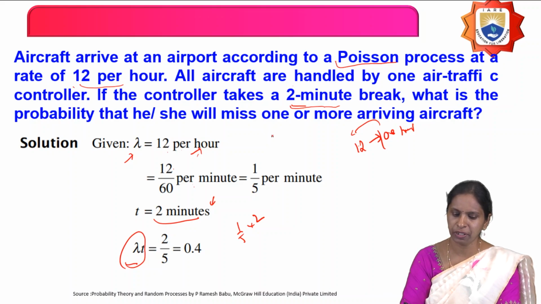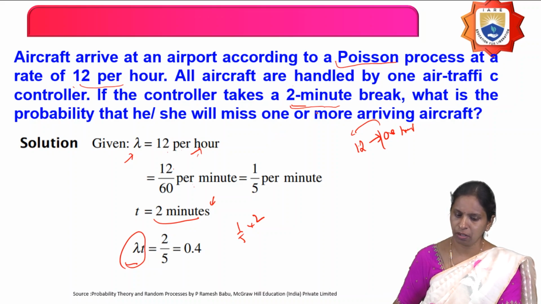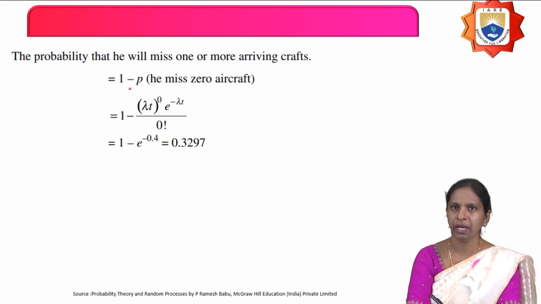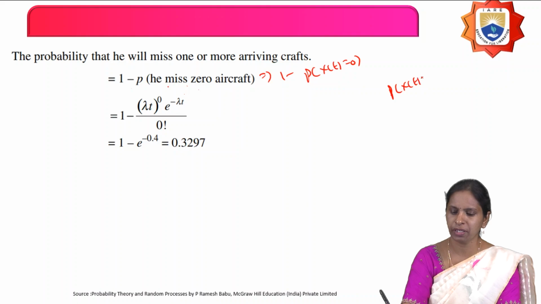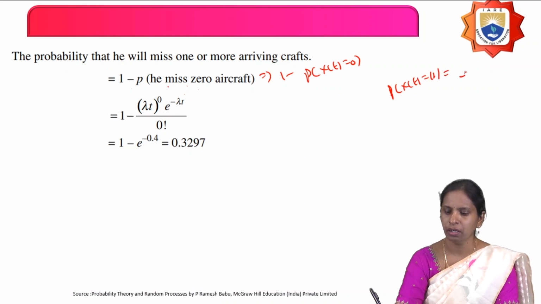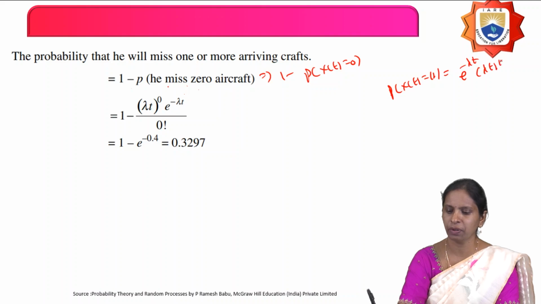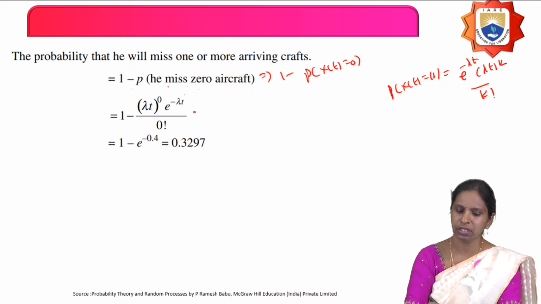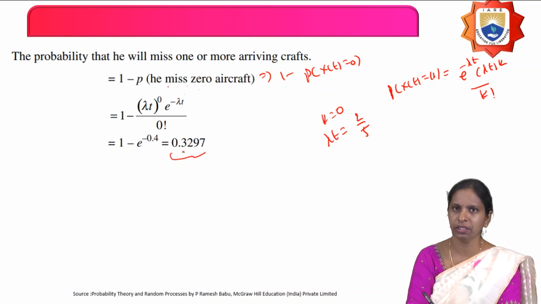Then what do you calculate? The probability that he or she will miss one or more aircraft is 1 minus the probability that he will not miss any aircraft, that is 1 minus P of X of t equals 0. What is P of X of t equals k? It is e power minus lambda t into (lambda t) power k by k factorial. Substitute k equals 0, and lambda t is 2 by 5.